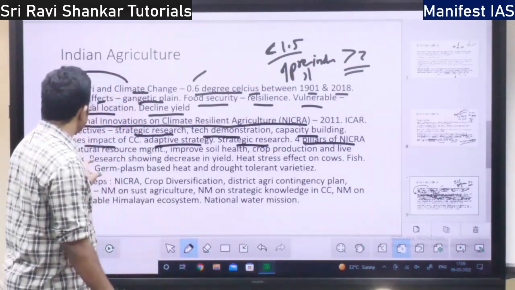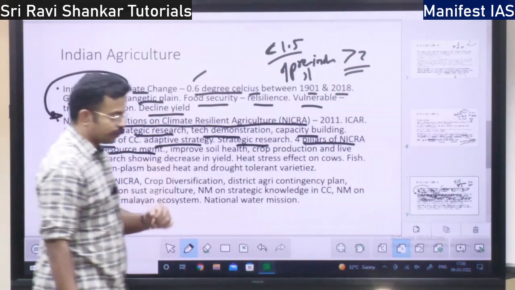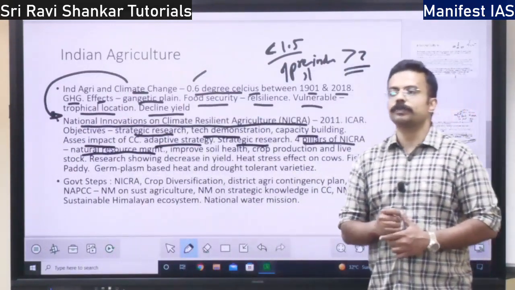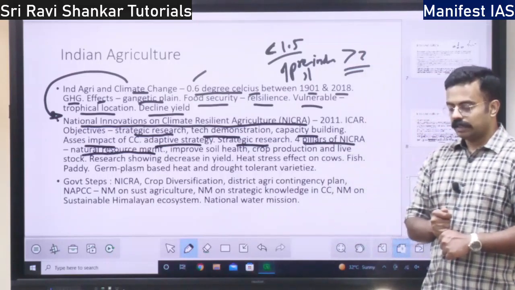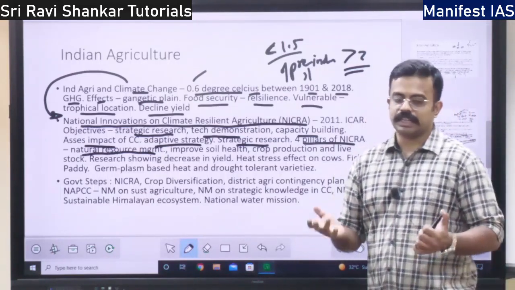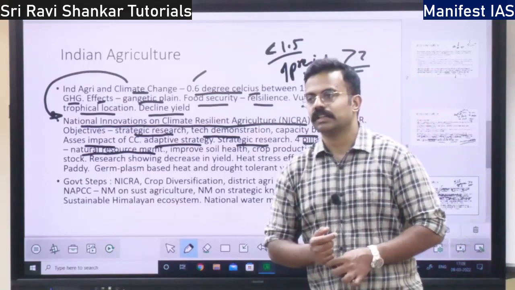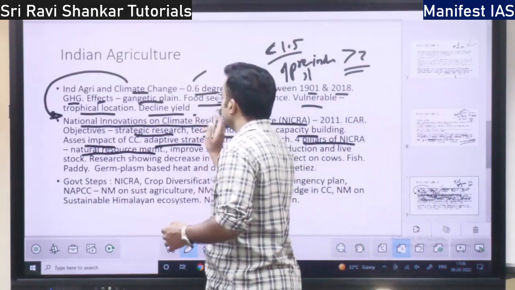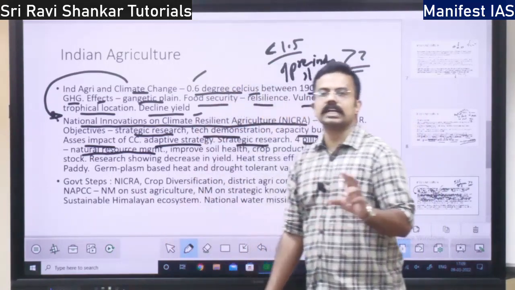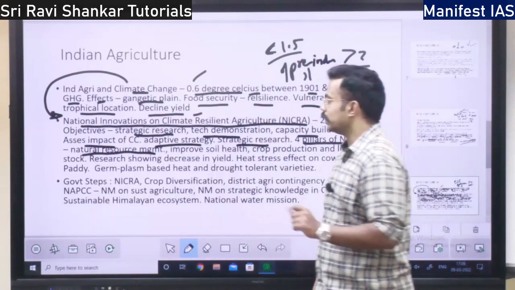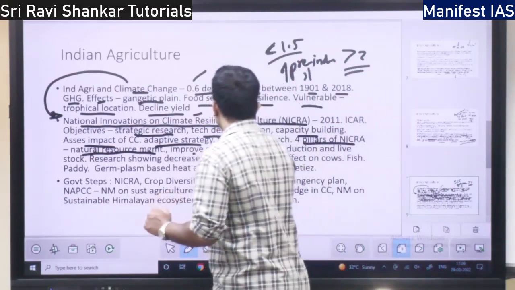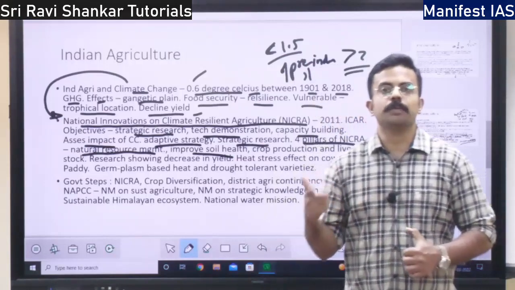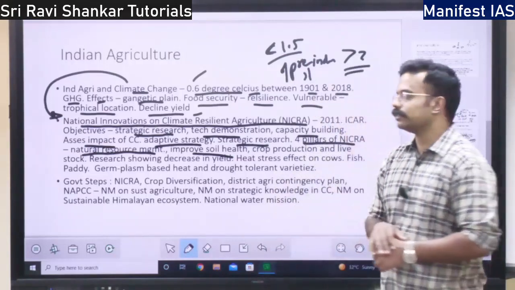So the first pillar of NIKRA is natural resource management. Natural resources: water, air, soil, right? All greenery, everything will be managed in order to make agriculture climate resilient. That is one thing. Then improve the soil health. NIKRA is going to focus on improving the soil health. That is the second thing.